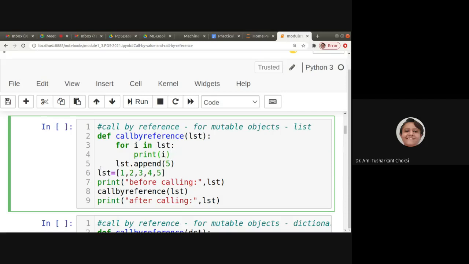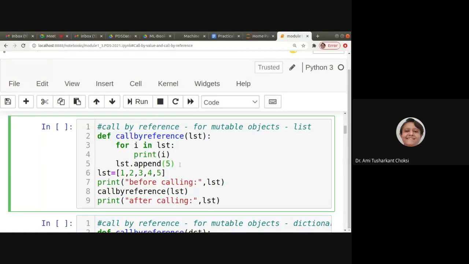After that, we want to append value 5 to it. So this is there inside the function. Now lst is equal to 1, 2, 3, 4, 5. This is now our main code, it is not part of the function definition.